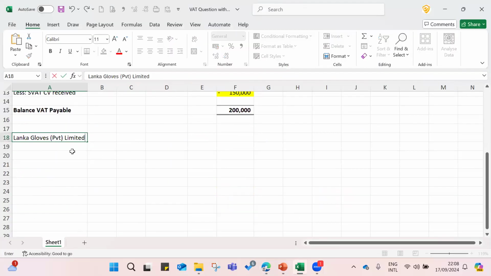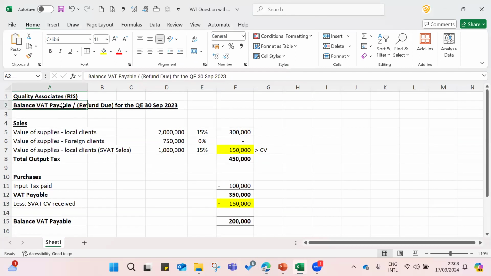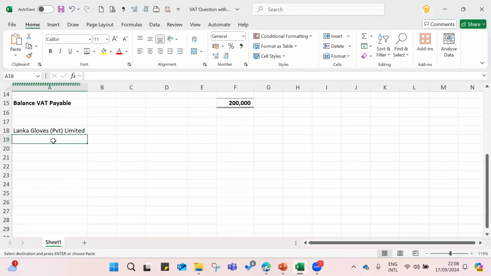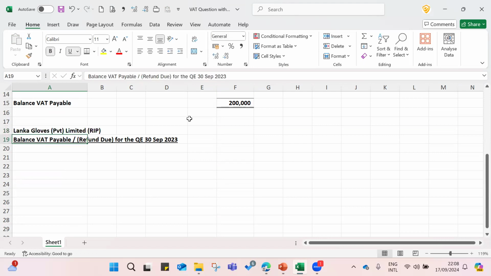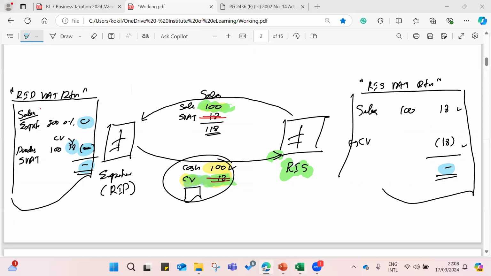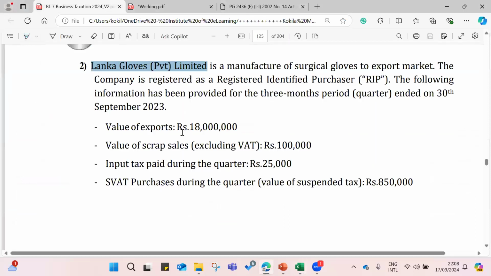The same quarter is easy. Then the payable or refund due. So this is RIP. They have registered as RIP. RIP stands for Registered Identified Purchaser, right? Then the value of exports under sales, we can write it down.